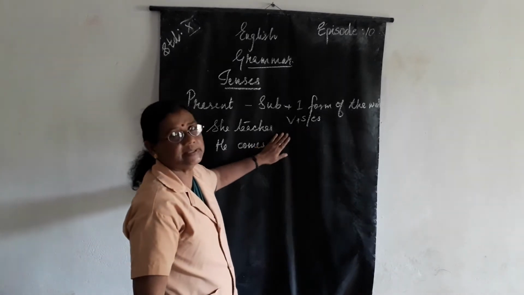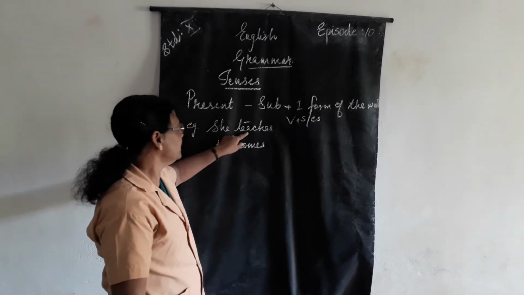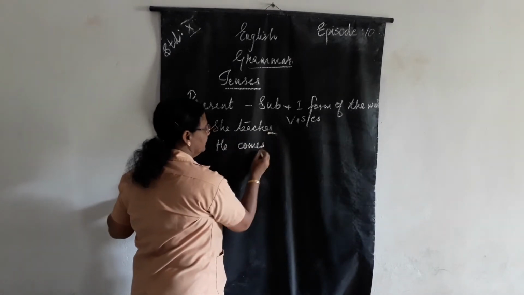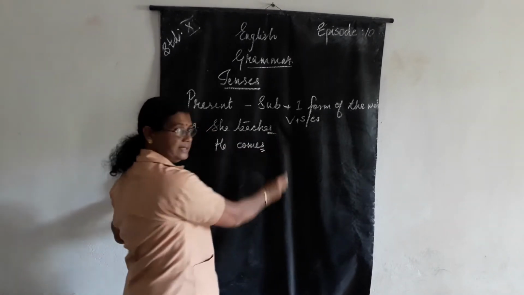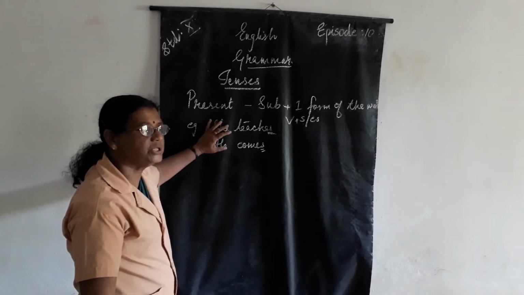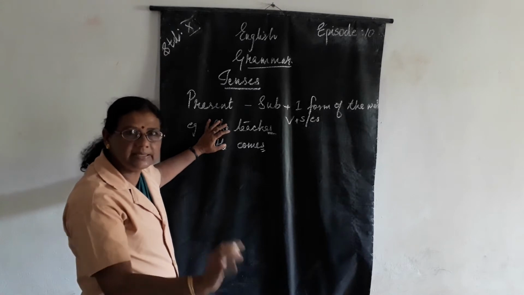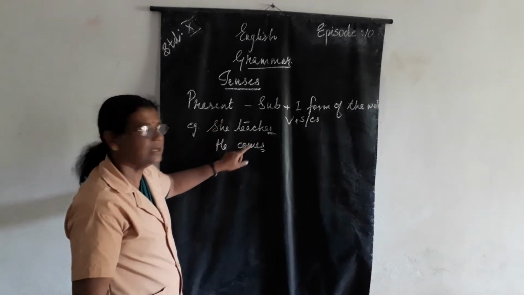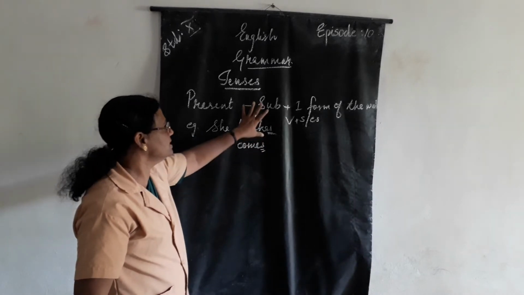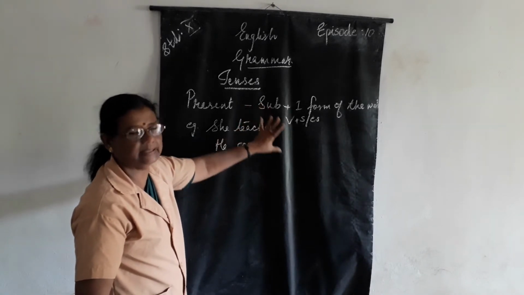So here what is the change? The only change is, along with the verb, what is added? Es is added, and along with the verb s is added. Understood? So that is what she is doing. What is she doing? She is teaching, isn't it? So she teaches, and what is he doing? He comes. Understood? So this is the change in the present tense.